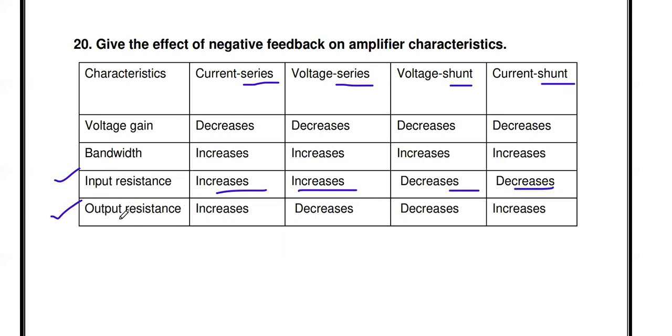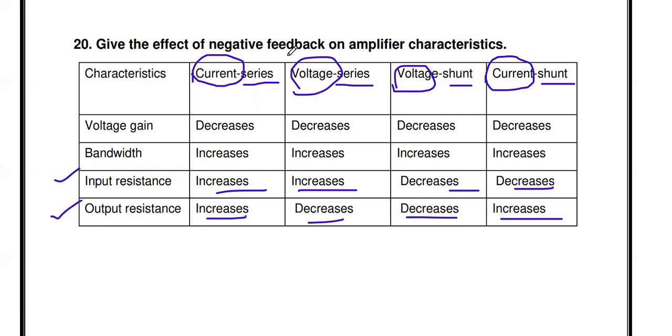Similarly, to find the output resistance, you look at the first word, current. If it is current sampling, it increases. Voltage sampling means the output resistance decreases. So this is the keyword you just note down.